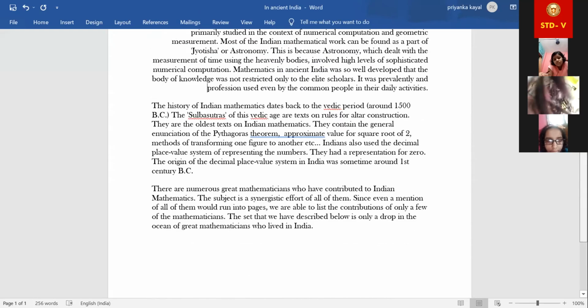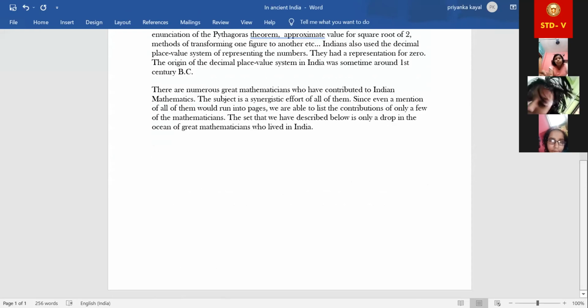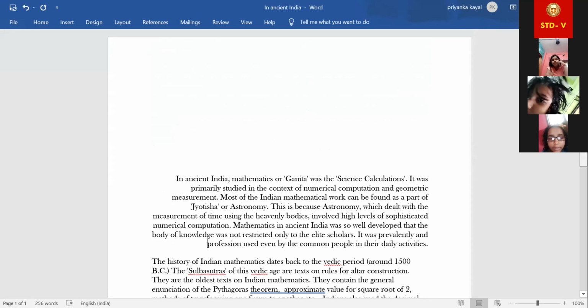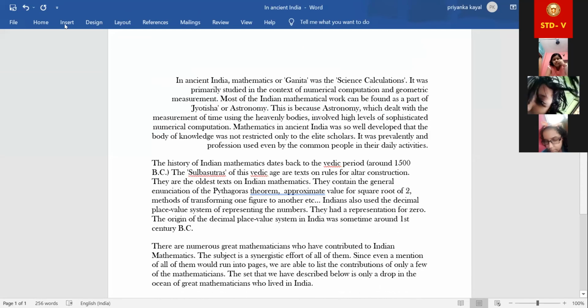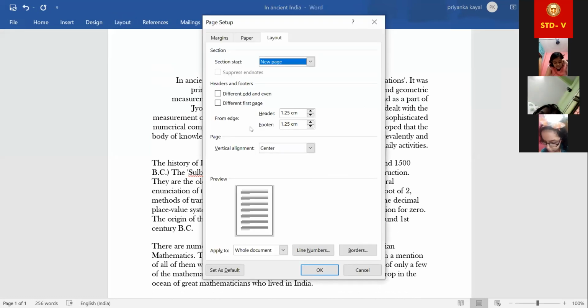From top and bottom it will be equidistant. Ma'am, equidistant means? Equidistant means the same distance will be there. Suppose from the top it is 5 centimeters far, then from the bottom also it will be 5 centimeters above. Understood? Yes, ma'am.